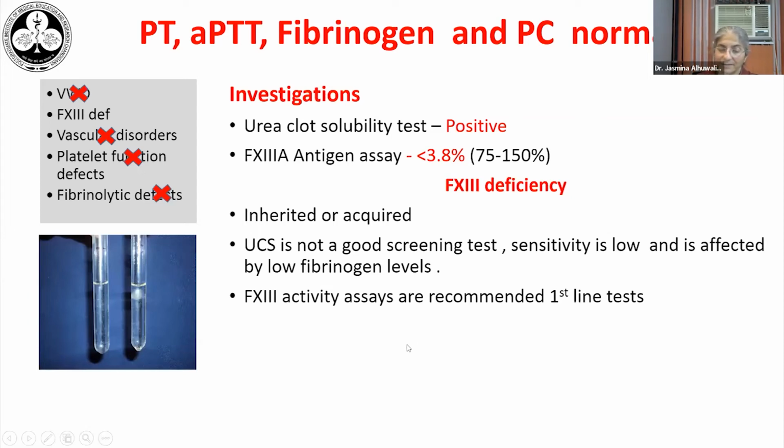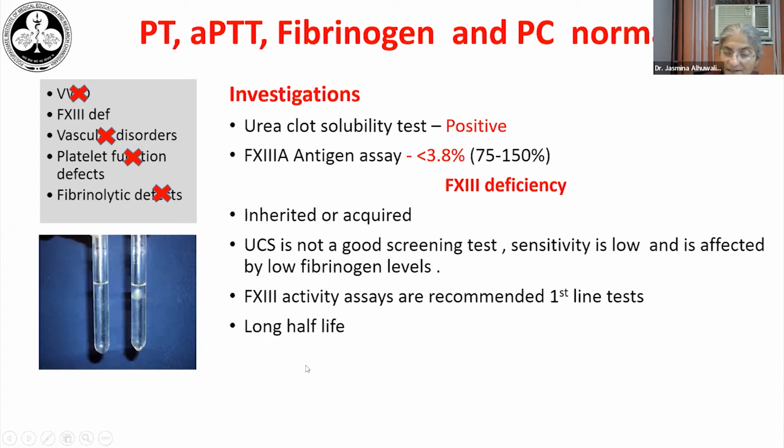This is easily said, but these tests are usually not easily available on our coagulation analyzers, except one odd test for this. So most of us rely on the factor 13 antigen to give us an idea about factor 13 deficiency. The other thing to remember about factor 13 is that it has a long half-life, nearly 10 days.